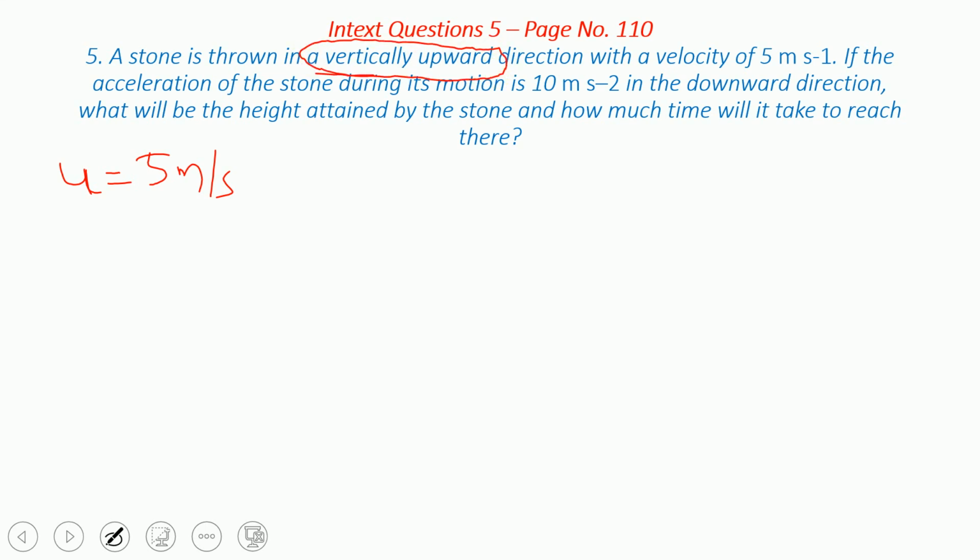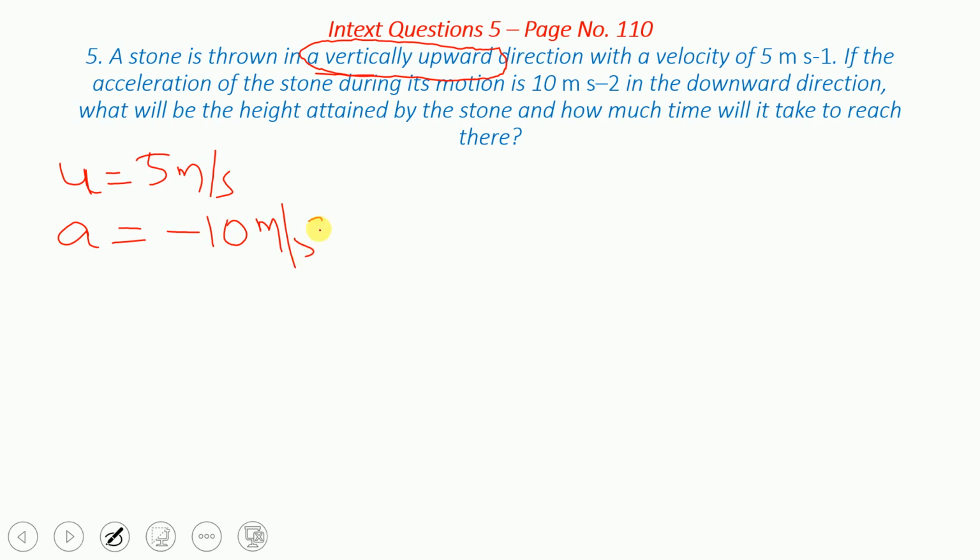Whenever the motion is vertically upward, acceleration will be negative. Understand? Because whenever a body is coming downward, a freely falling body, its velocity will increase. But while it is moving upward, the velocity will decrease. That's why it is minus. So it is minus 10 meter per second square.